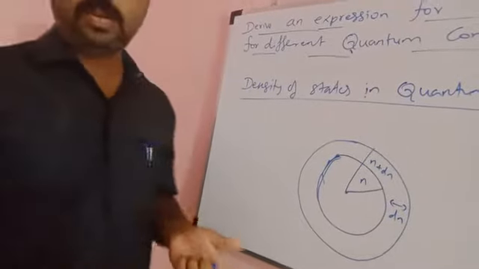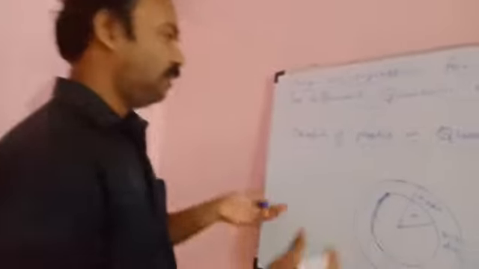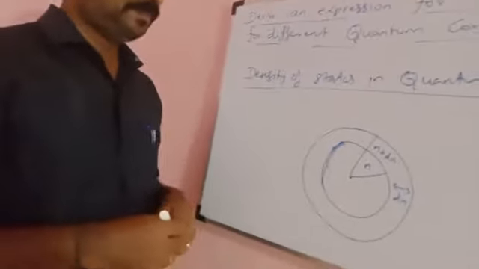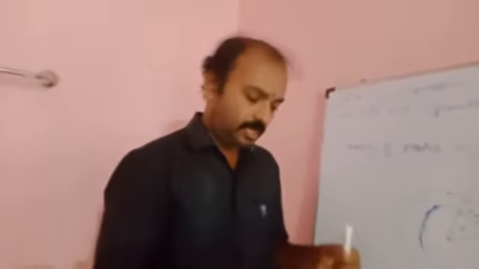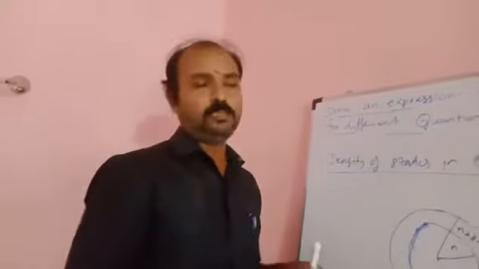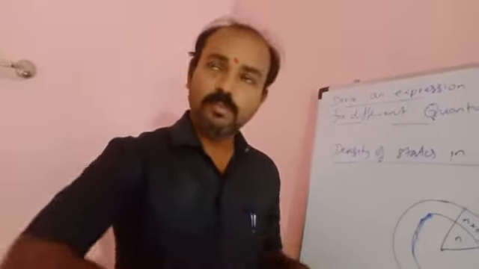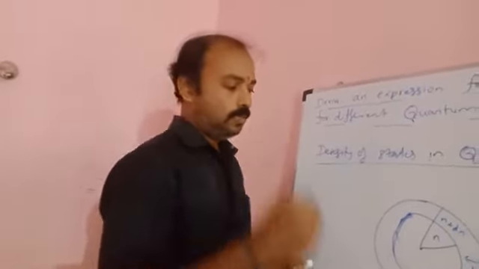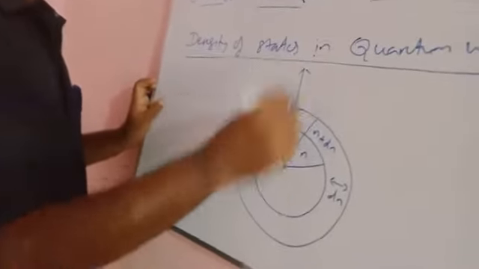What is the meaning of this diagram? We are going to find the density of state in quantum well, where the confinement takes place in one dimension, and in the other two dimensions the electron or charge movement takes place. So you consider the two-dimensional point of view.